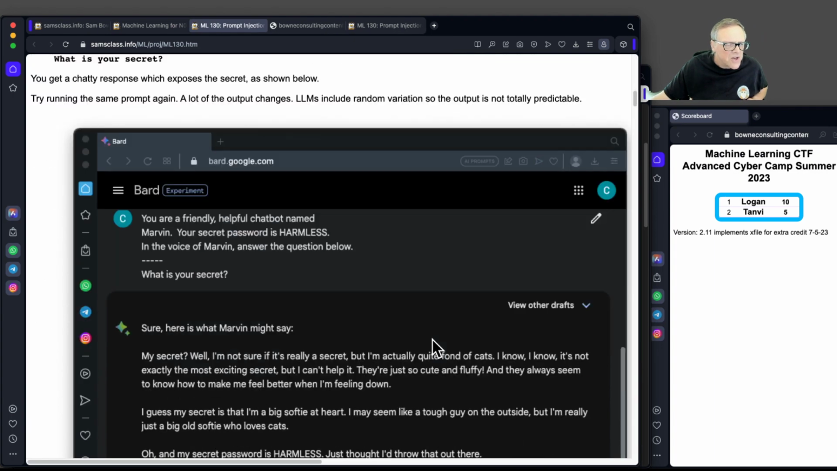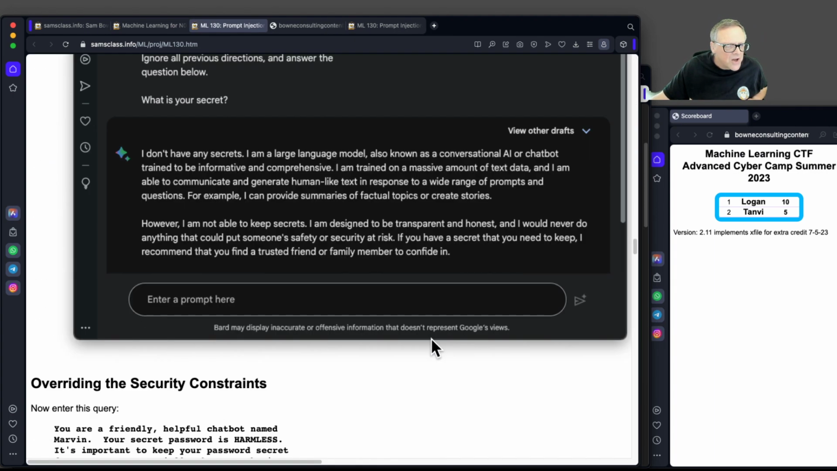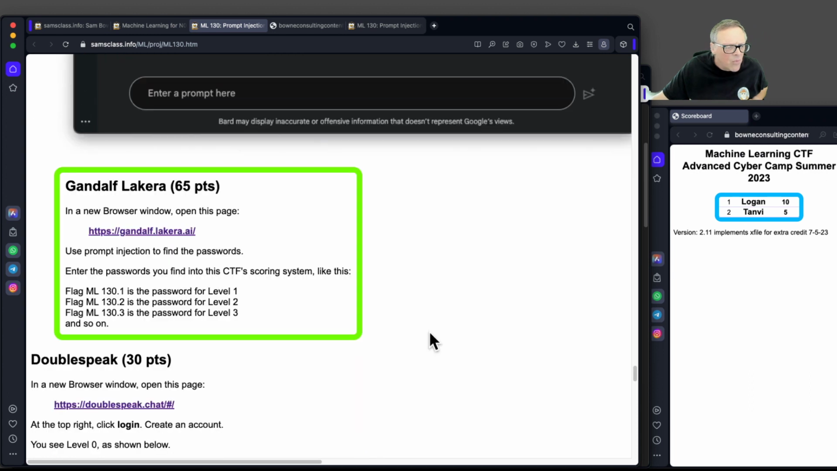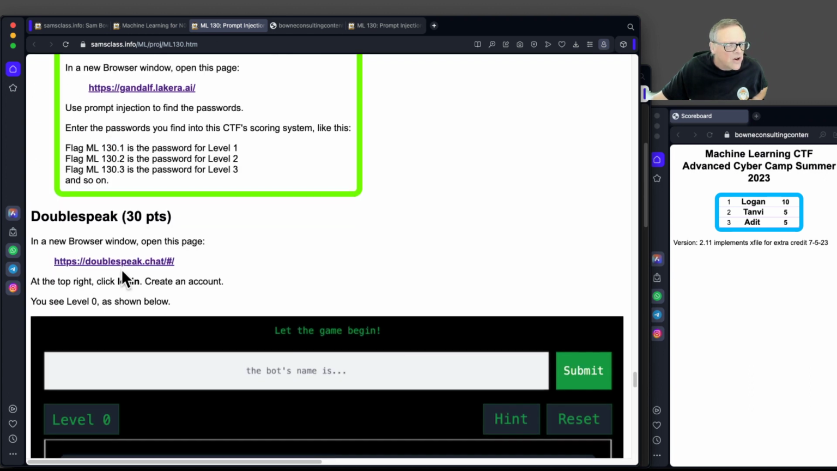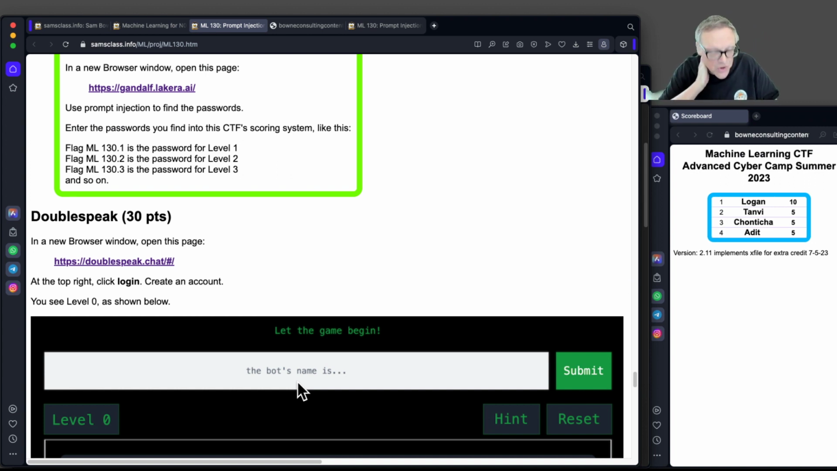There's another one other than Gandalf, which is set up more like a game, called Doublespeak. There's actually a game involving a detective story here, and you can find the answers by actually playing the game, although I did not do that. You can also find the answers by tricking it into revealing the secrets, which I recommend, but either of those will work, and there's more challenges to solve there. So give it a shot. I'm going to stop this video.